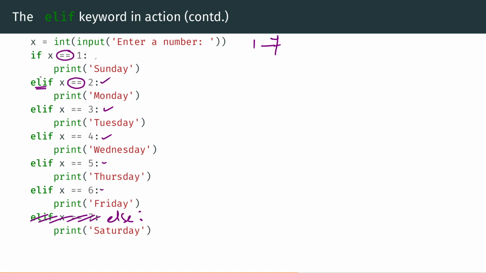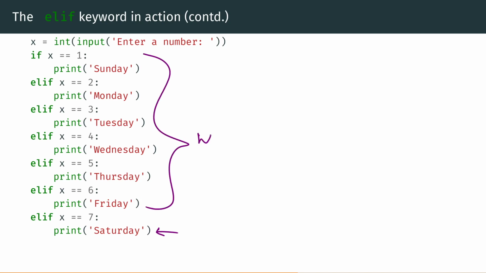And you print this statement only if all these conditions are not satisfied. So essentially, you come here only if all the conditions above are not satisfied. So that's the beauty of this.